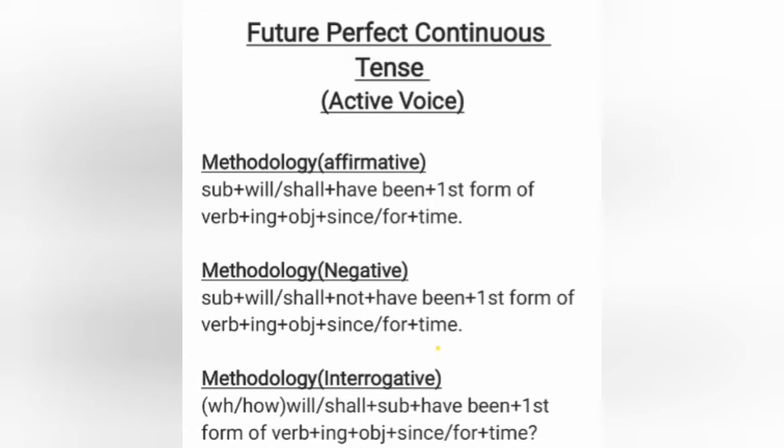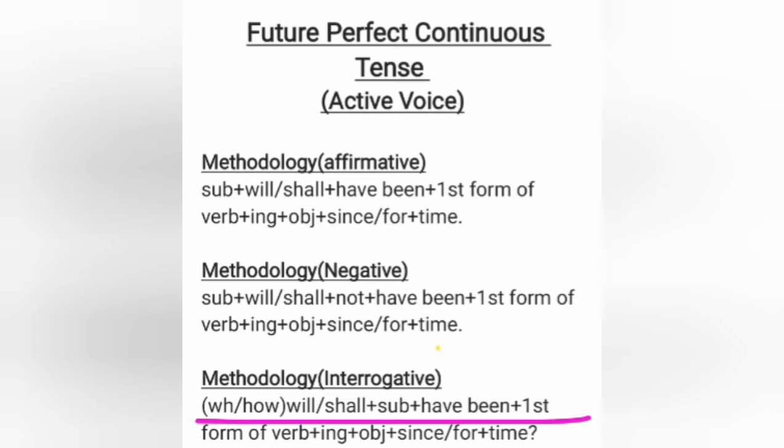Methodology of making the negative sentences: subject, will, shall, not, have been, first form of verb, object, since, for, and time. Whereas the methodology for making the interrogative sentences is, it starts if there is a WH how statement in it.